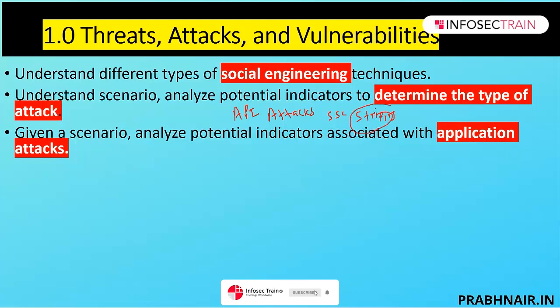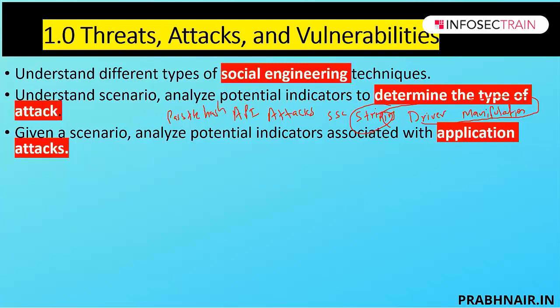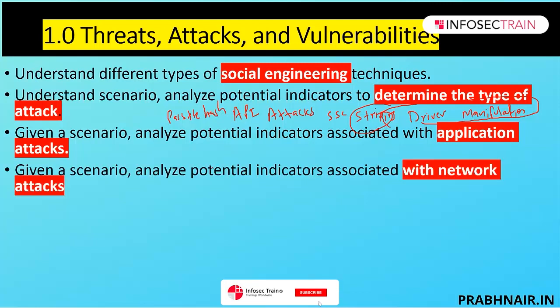API attacks and SSL stripping are new, and one more important thing introduced in this section is driver manipulation, because by exploiting firmware we can gain access to the system. So driver manipulation is a new part in which we're going to discuss shimming and refactoring. One more thing introduced here is pass the hash.